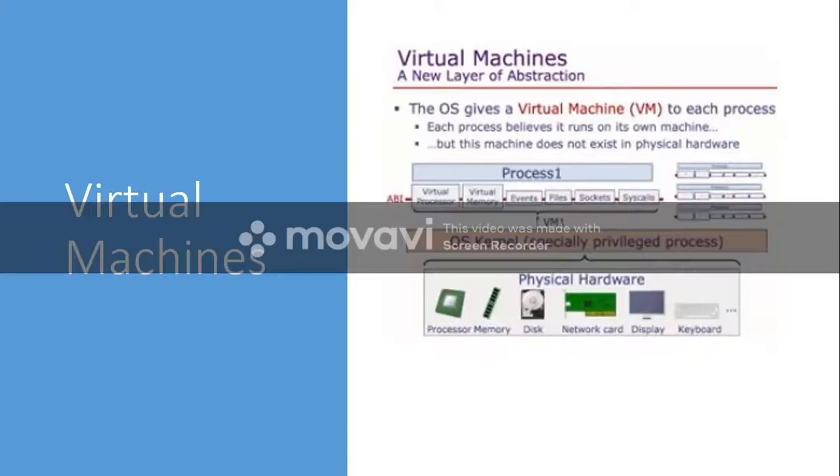And who provides this? The operating system kernel provides this. So the OS gives a virtual machine to each process. Each process believes it runs on its own machine, but this machine does not exist in physical hardware. So this is a virtual machine, it is not physical hardware. The physical hardware is actually here. Whenever a process does some activity, it does it virtually, but finally it will be carried out physically by the operating system. Again, this process communicates with the virtual machine using this interface, the ABI, application binary interface.